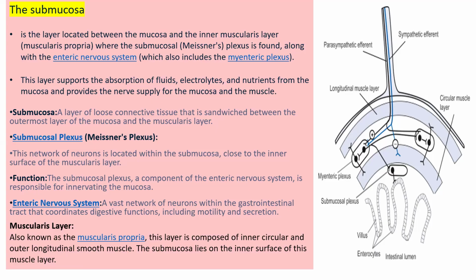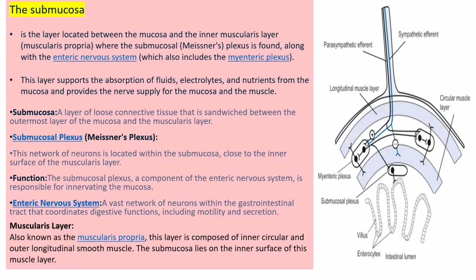Enteric nervous system is a vast network of neurons present in your gastrointestinal tract that coordinates digestive function, including motility and secretion of different types of digestive glands, enzymes, etc.